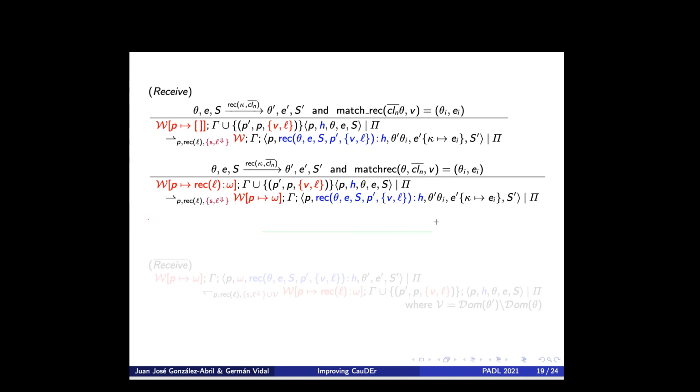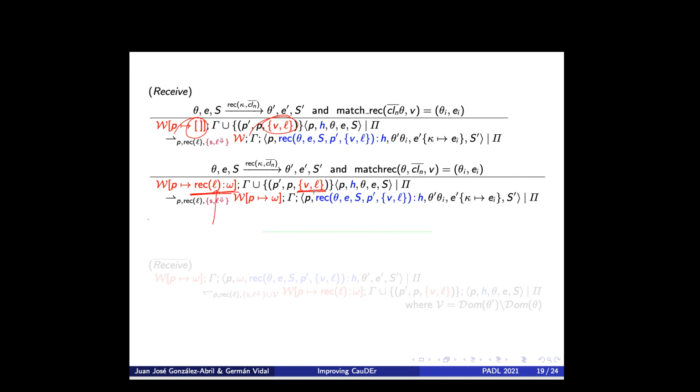This is how it looks. We now have two rules for every concurrent feature. For receive, we have one rule where the log is empty, and therefore we have to select an arbitrary message from gamma. And we have a second rule where the log is not empty. If the current log says that we have to receive the message with this identifier, with this label L, this is the only message that we can receive.